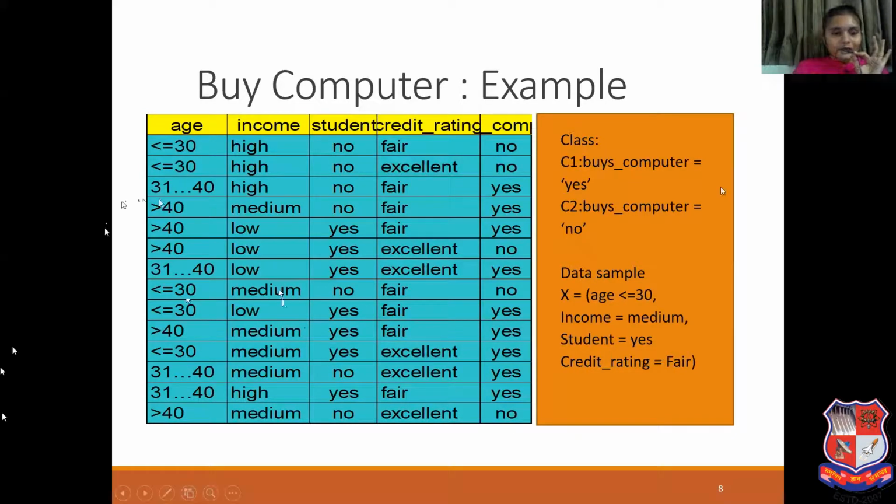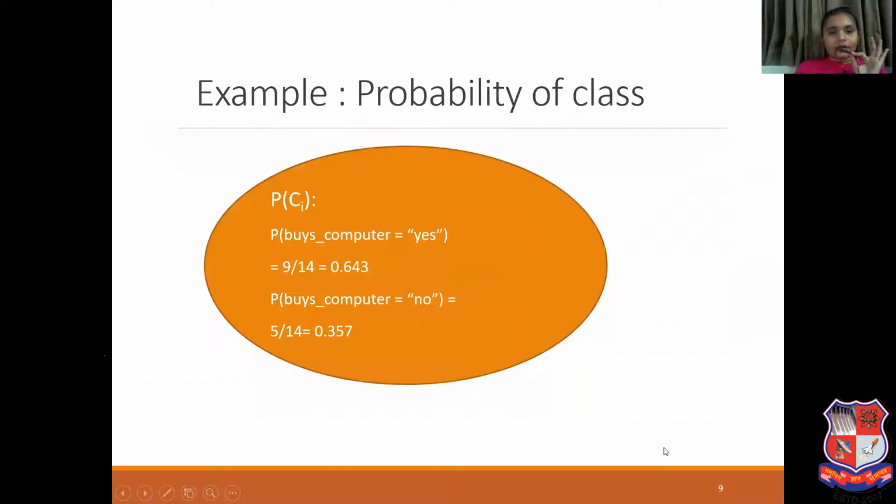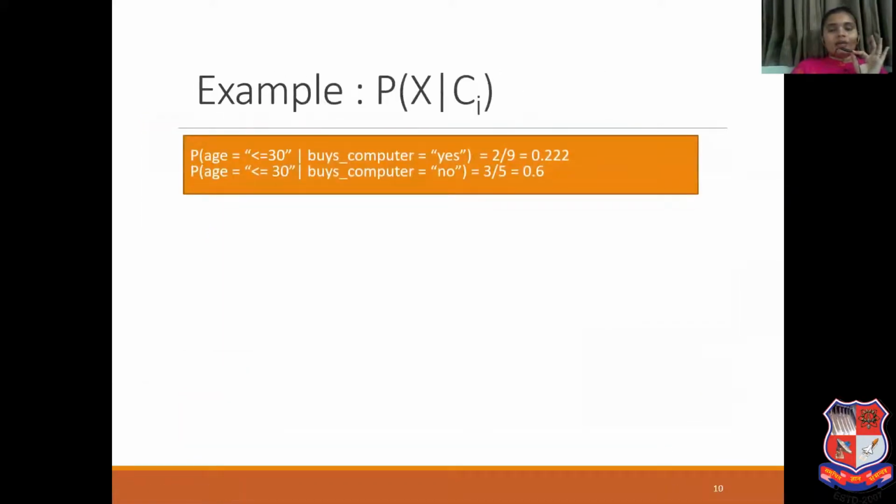Here greater than 40, greater than 40, then 31 to 40, and here less than equal to 30, less than equal to 30. So from these 9 tuples, there are 2 tuples with age less than equal to 30. So that is 2 divided by 9, which is 0.222.